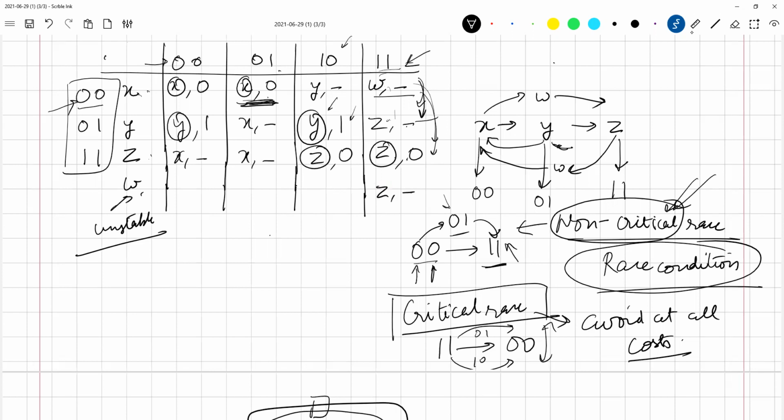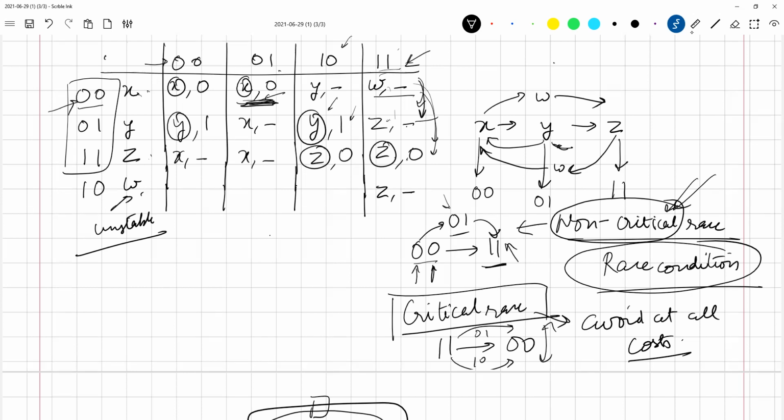Now what happens? Let us say I'm at this point, and I apply, initial input was 0 1. If I apply 1 1, what is going to happen in this case? My initial state was 0 0. It will try to go to which state now? It will try to go to 1 0. 0 0 to 1 0: how many bits change? Only one bit changes, so it's not a problem. There will be no races in this particular situation. So it will go to W, which is 1 0. What is the next state for W when the input is 1 1?